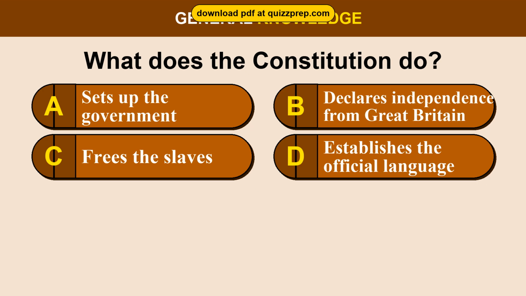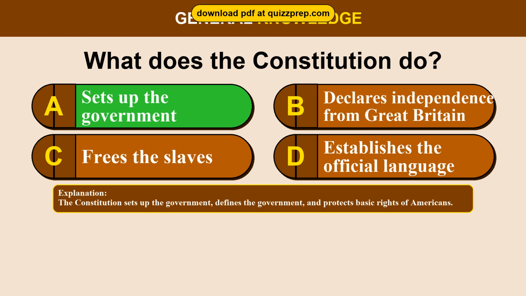Question 9. What does the Constitution do? Option A, sets up the government. Option B, declares independence from Great Britain. Option C, frees the slaves. Option D, establishes the official language. The correct answer is option A, sets up the government. The Constitution sets up the government, defines the government, and protects basic rights of Americans.